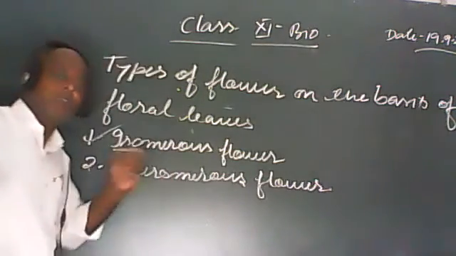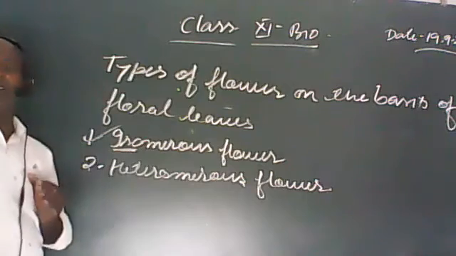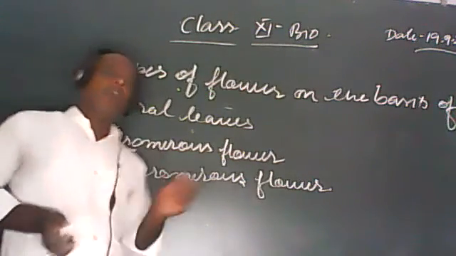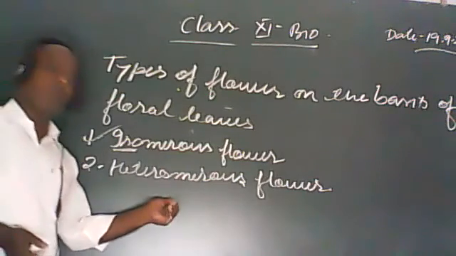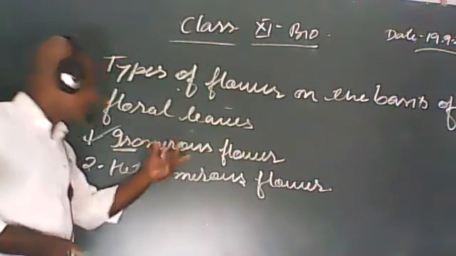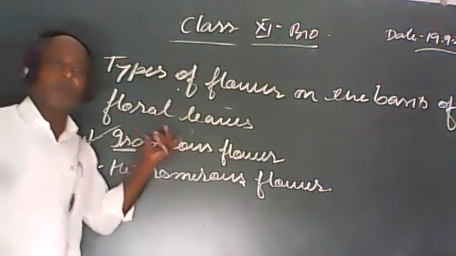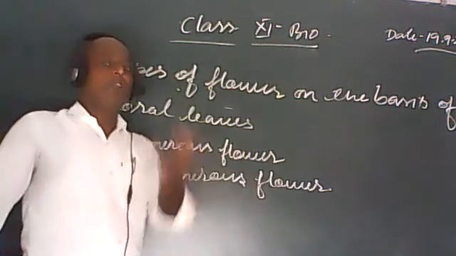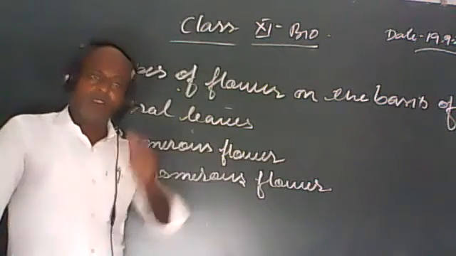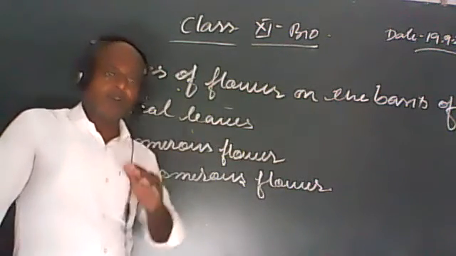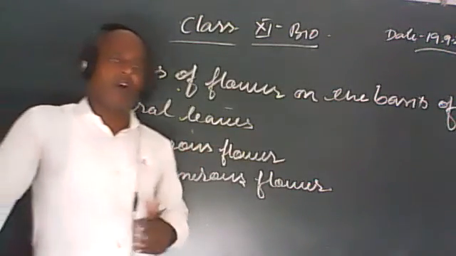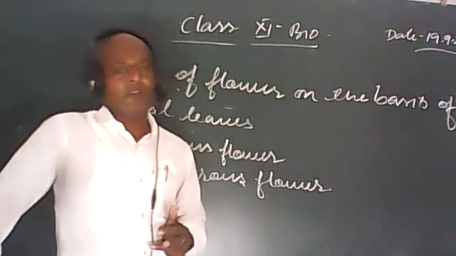The word hetero means a different number of floral leaves in different whorls of a flower. I hope you understand properly what is isomerous and heteromerous flower. Isomerous flowers have the same number of floral leaves in each whorl, but heteromerous flowers have a different number of floral leaves in different whorls.